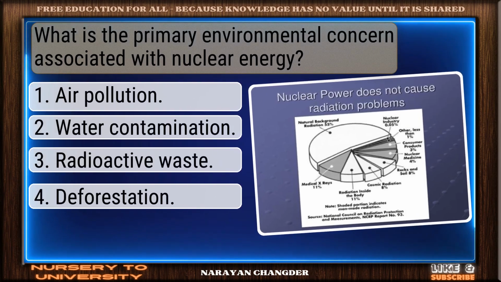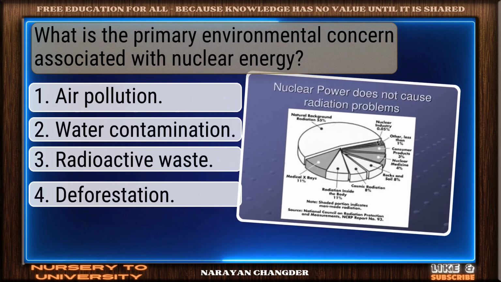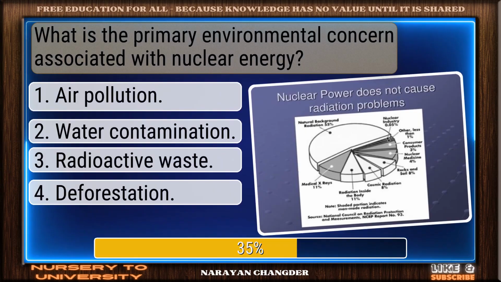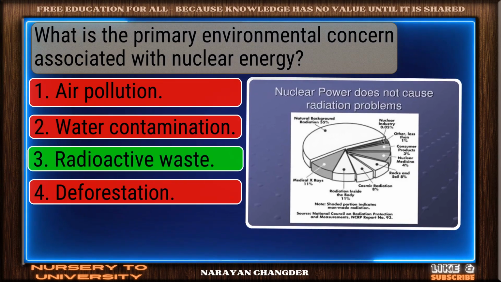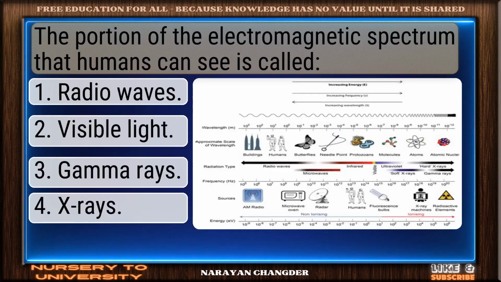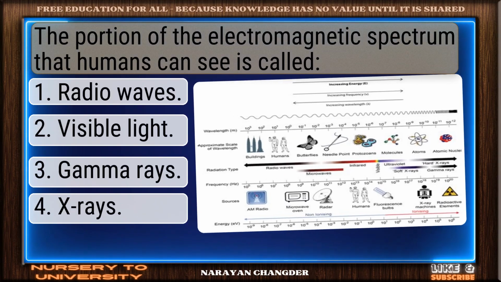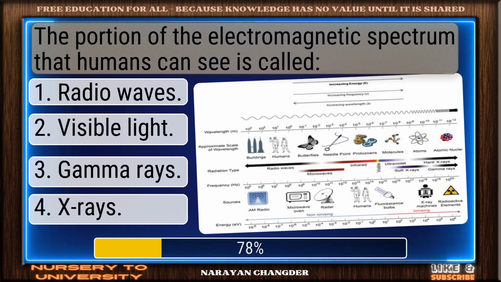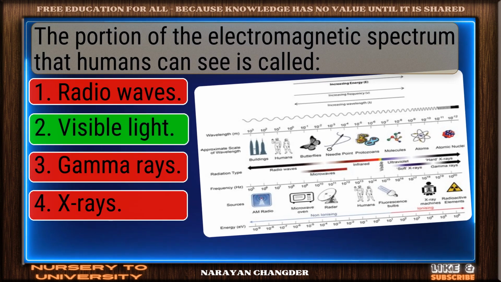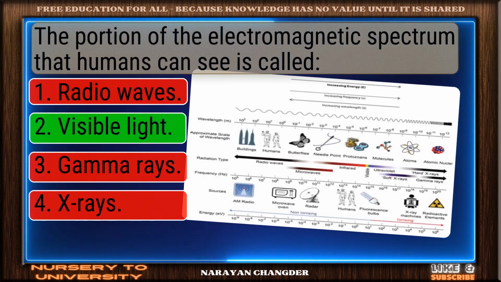What is the primary environmental concern associated with nuclear energy? Nicely done. Radioactive waste is solid. The portion of the electromagnetic spectrum that humans can see is called. Correct response. Visible light is accurate.